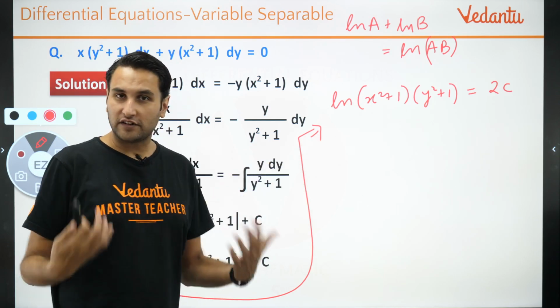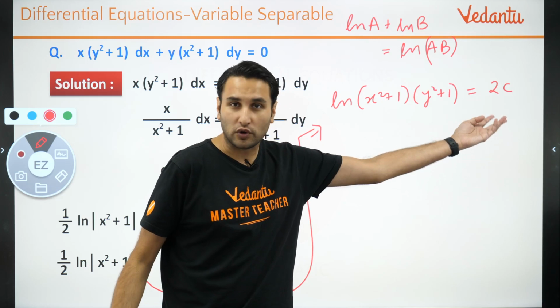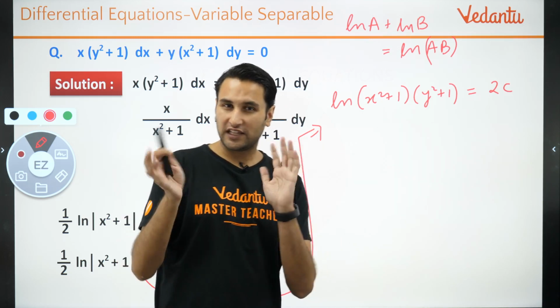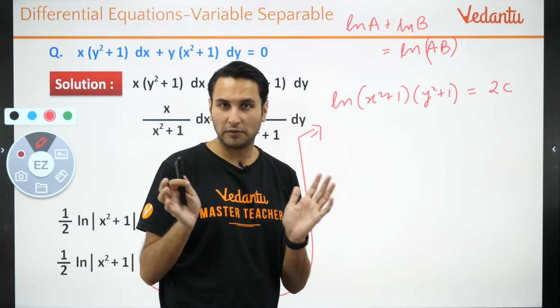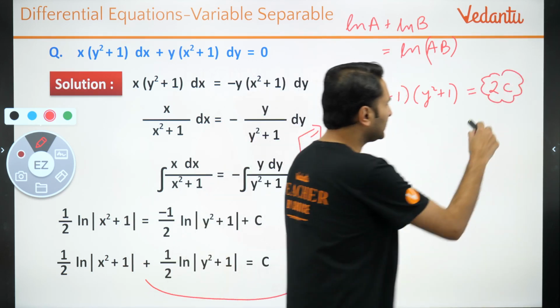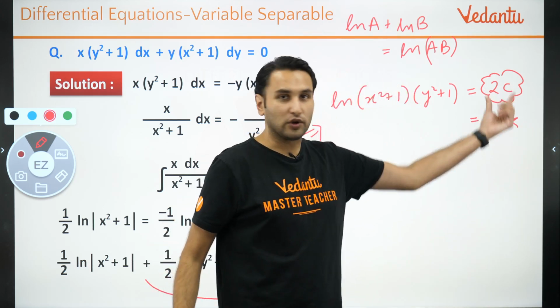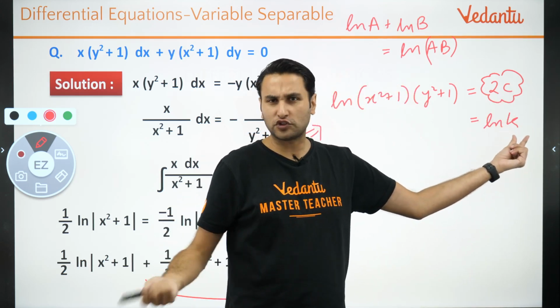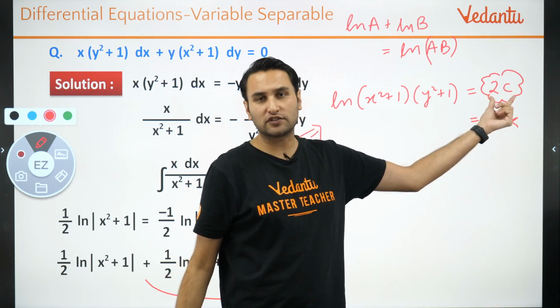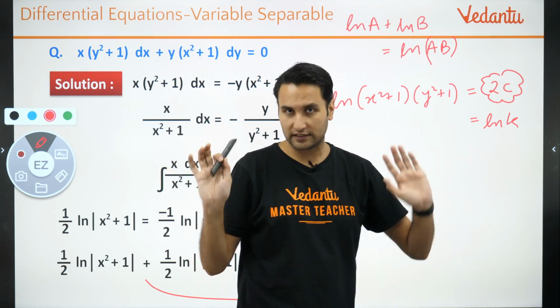But what is very interesting here is I can actually remove ln because ये 2c तो कांस्टेंट है ना. मैं 2c को ln के फॉर्म में लिख दूं. ये कांस्टेंट है. This constant can also be written as, कुछ तो होगा ना ln के. कांस्टेंट ही तो है, तो ln of k is also constant. So whatever value this constant takes, ln k can also take that value. Agree? Does that make sense?